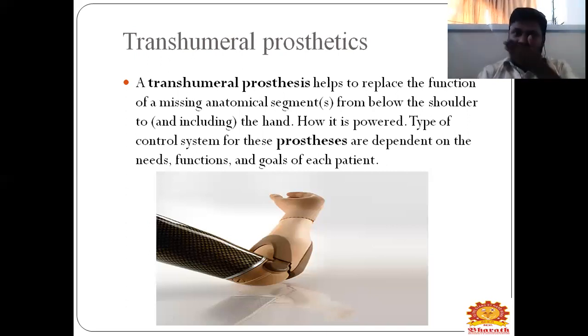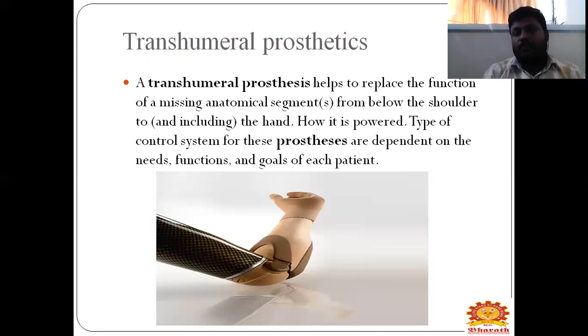Below you can see the diagram. That is a transhumeral prosthetic. It is an upper limb prosthetic. It will have contact with the upper limb and the transradial prosthetic also. Below this you will have a transradial prosthetic, and with the whole arm that is called a transhumeral prosthetic.